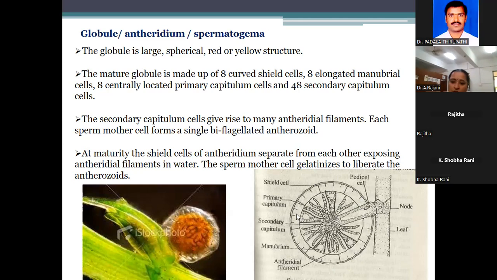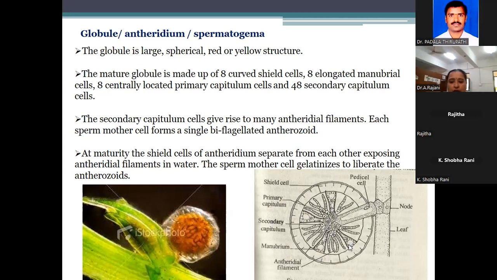1, 2, 3, 4, 5, 6, 7, 8. How many shield cells are there? 8 shield cells, and 8 manubrial cells. Where is the manubrium? See, here one manubrium. This is 1, 2, 3, 4.